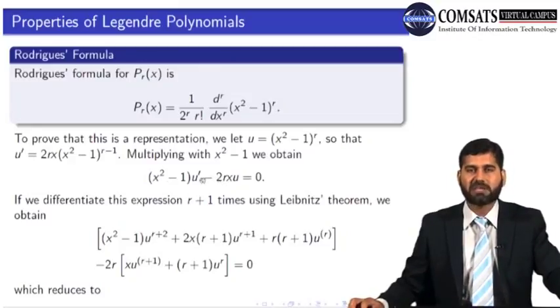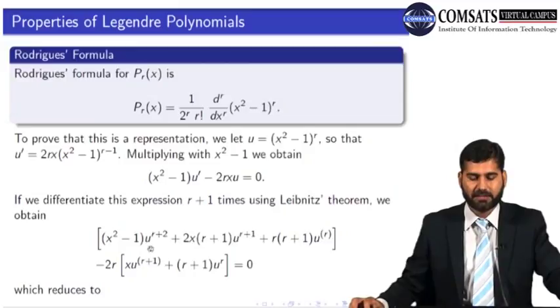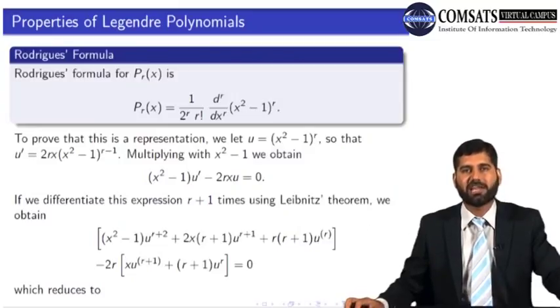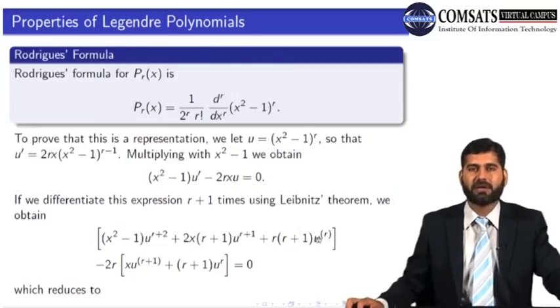differentiate this expression r plus 1 times using Leibniz theorem, we obtain this expression: (x square minus 1) u_{r+2}, plus 2x, the derivative of x square minus 1, and one less derivative, u_{r+1}, and then one more derivative of 2x, which is just 2, and one less derivative of u_{r+1}, which is u_r. After that, all the derivatives of x square minus 1 will become 0, so we are not writing any more terms. So only 3 terms will come here. All right?